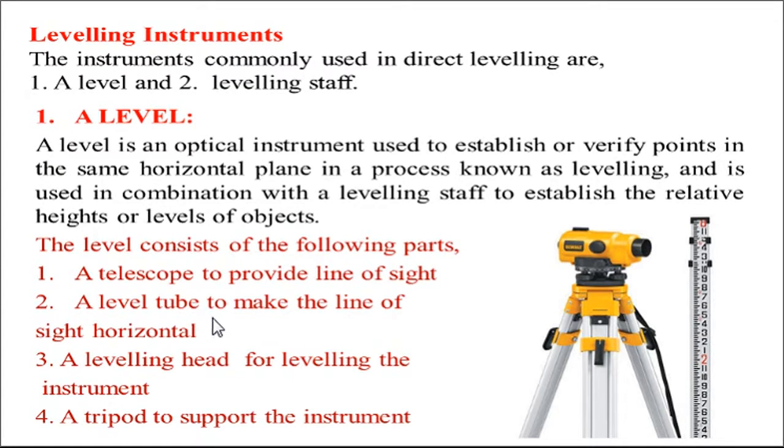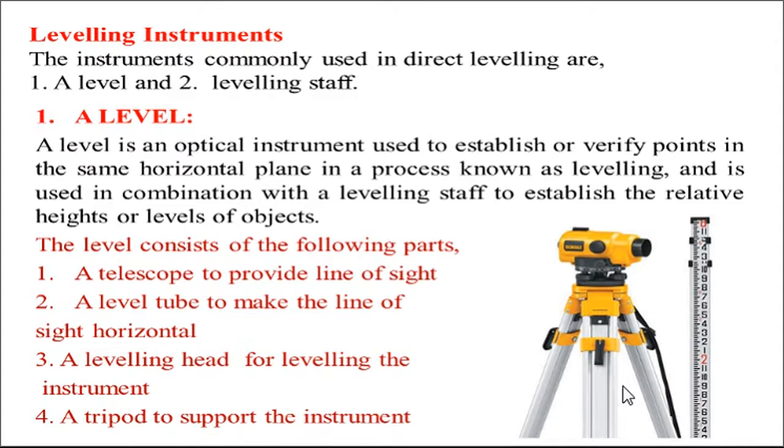Then a level tube to make the line of sight horizontal. So, here there is a level tube, also called a bubble tube, to make the instrument perfectly level, or we can say the line of sight horizontal. Then a leveling head. To level this instrument, the leveling head with foot screws is provided. Then next one, a tripod stand to support the instrument.